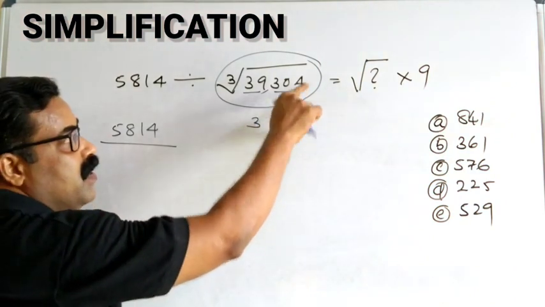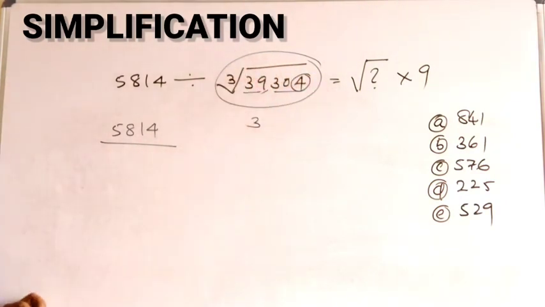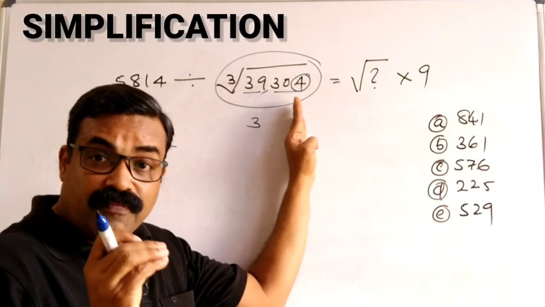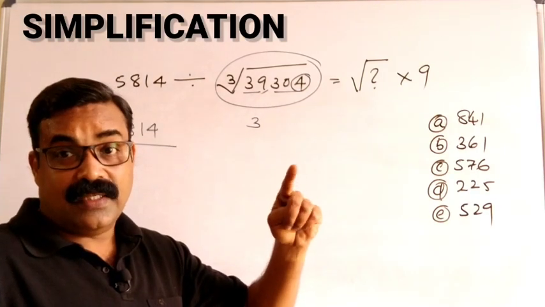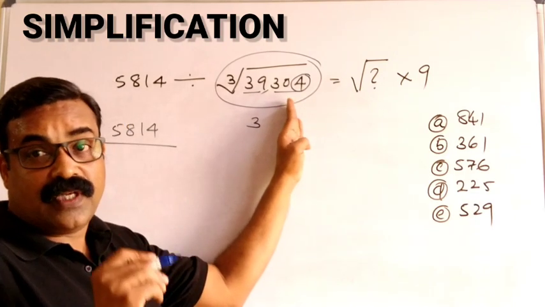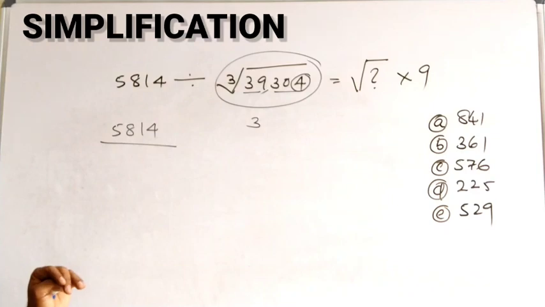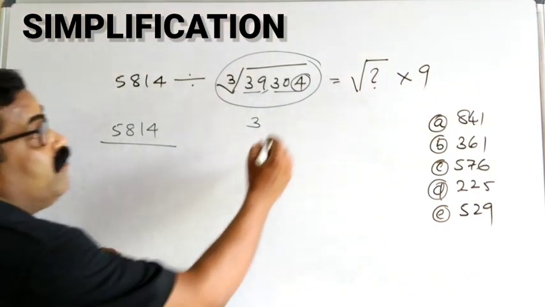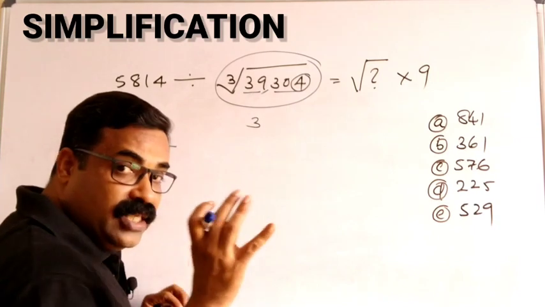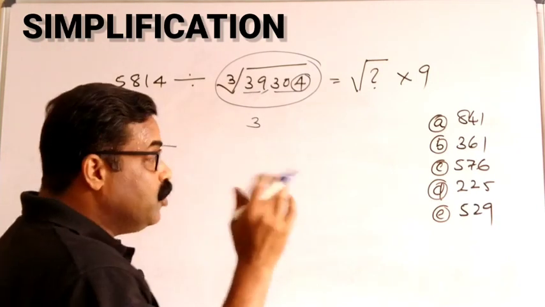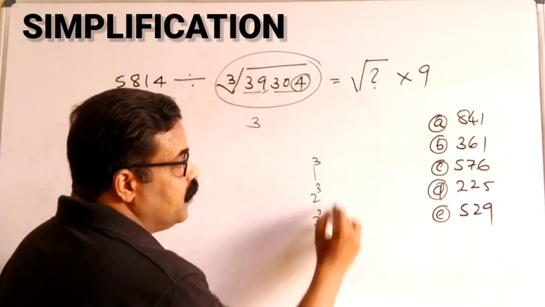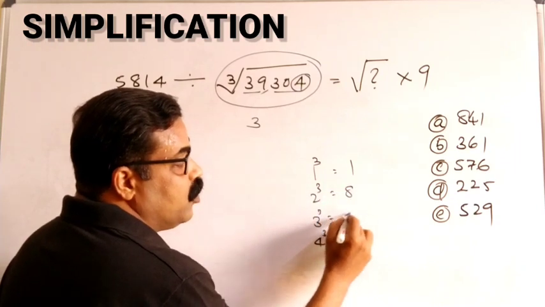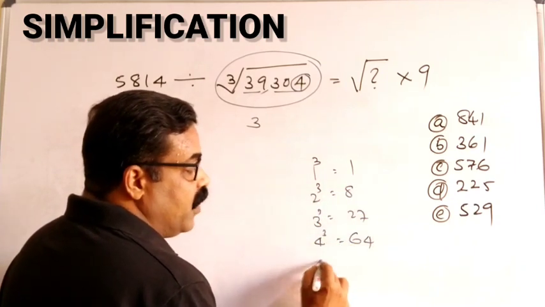So the first part of the answer will be 3. And you can see the last digit is 4. So the cube of which number will end up with 4? 1 cube is 1, 2 cube is 8, 3 cube is 27, 4 cube is 64, 5 cube is 125.